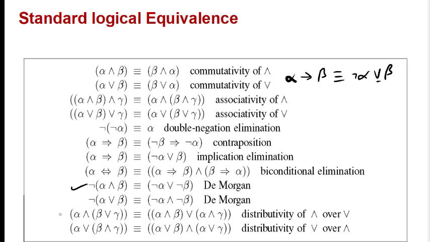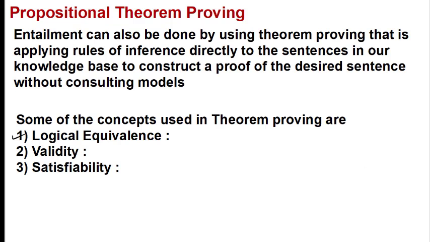Then finally the distributive law: or over and, and and over or. So these are the standard equivalences. Then second is validity. What is the meaning of validity? If we are given a sentence and it is true for all the possible models of those variables, then we say that it is valid. Otherwise it may be something else. Suppose we have a sentence, say P is given by A or negation of A.